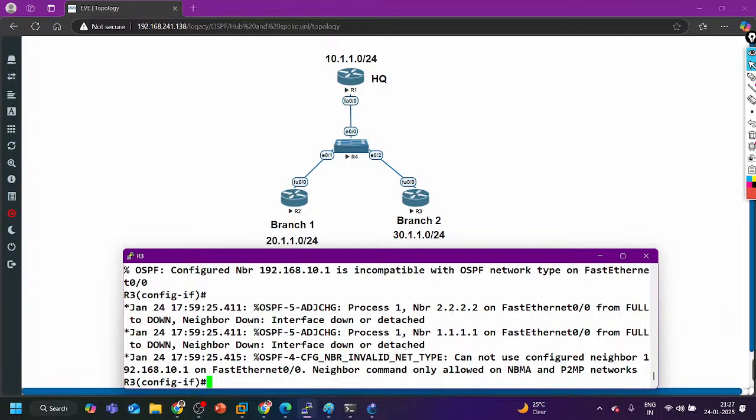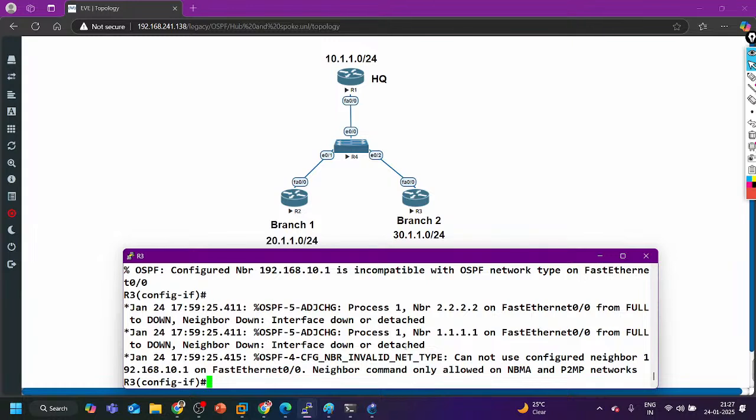If it is hub and spoke topology, then network type should be point to multipoint. And not only on the hub side or the spoke side, network type should be the same on both sides. And in full mesh topology, network type should be broadcast or non-broadcast.